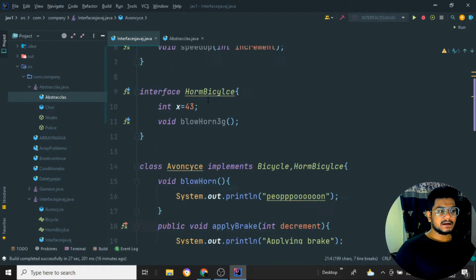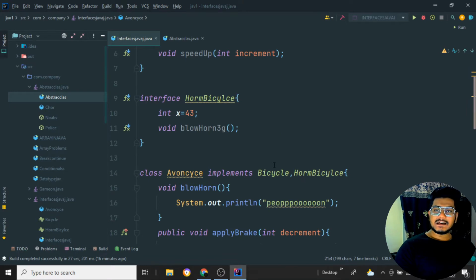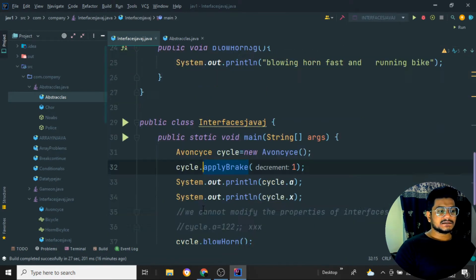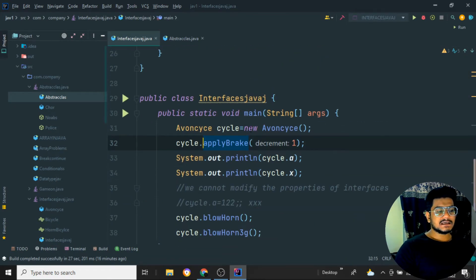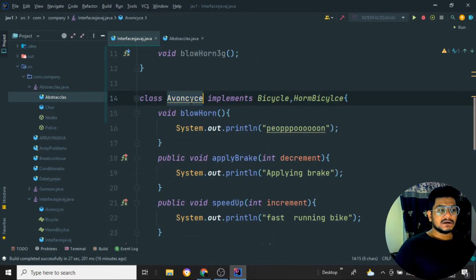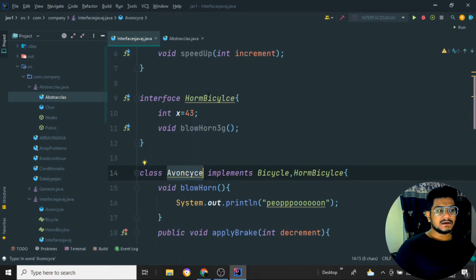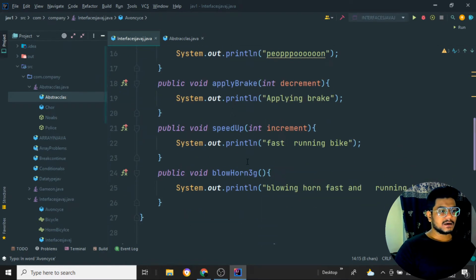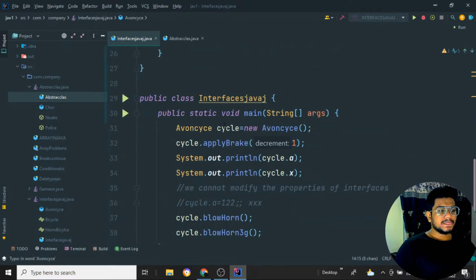So we have created an interface, and we have created the class of it. Now we need to create an object. For creating an object, I can just write A1 cycle is equal to new A1 cycle. So we are using A1 cycle, which is a class, right? For the class itself we can create an object. We cannot create an object for the bicycle as well as the home bicycle over here. So we have created an object for the A1 cycle.